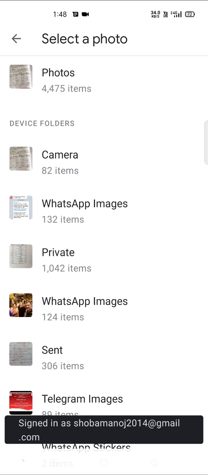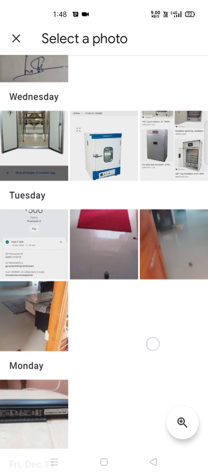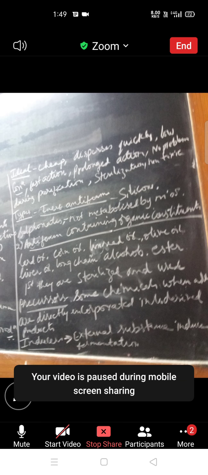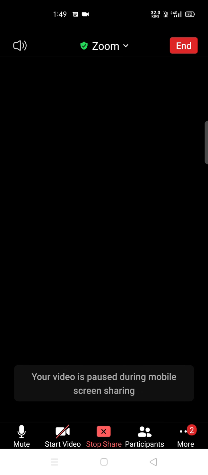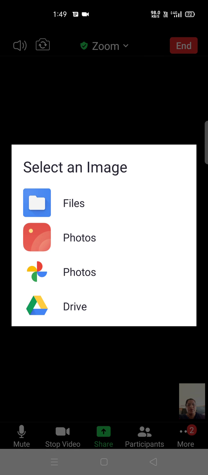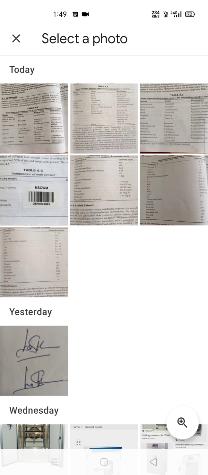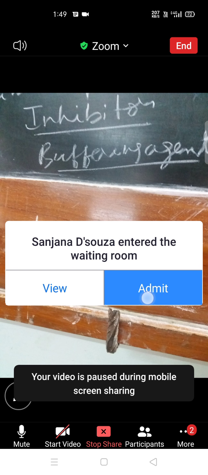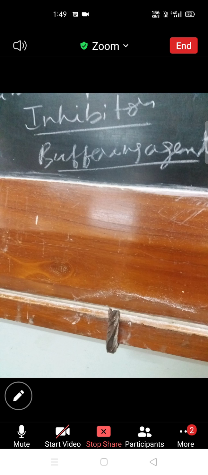So the next one is inhibitors. These inhibitors are substances; in your third sem you have studied about feedback enzymes, right?